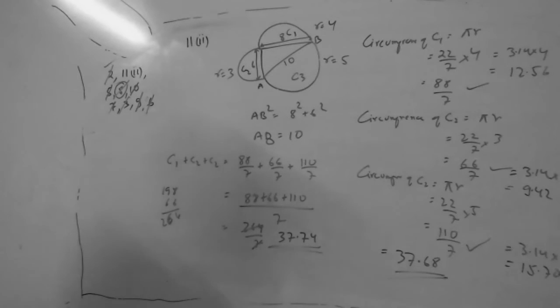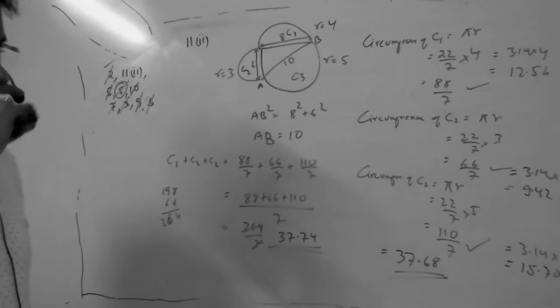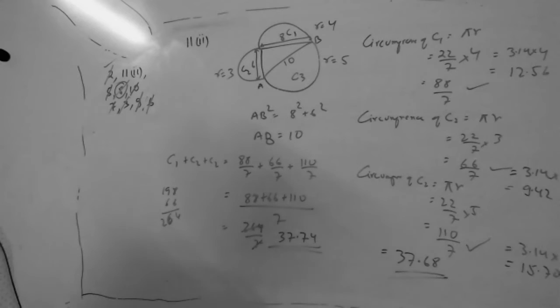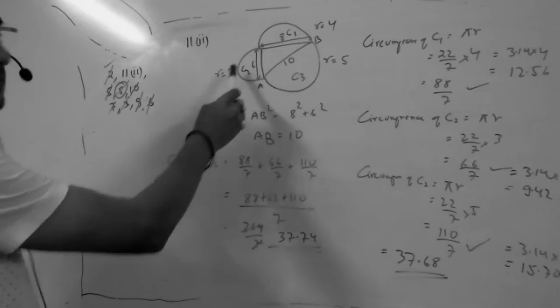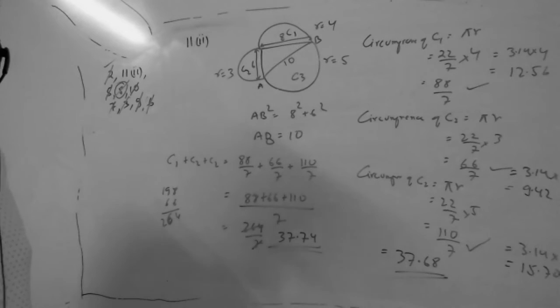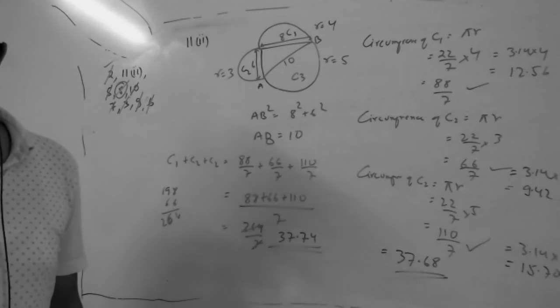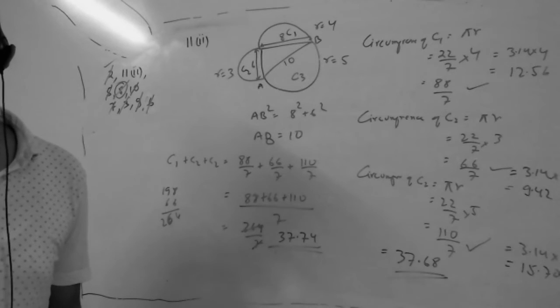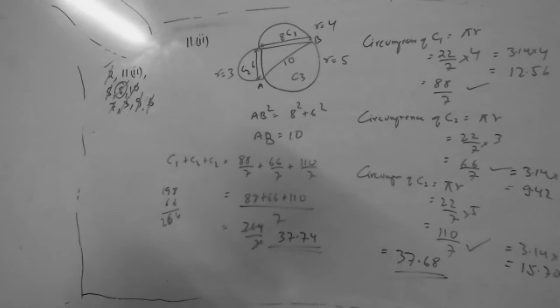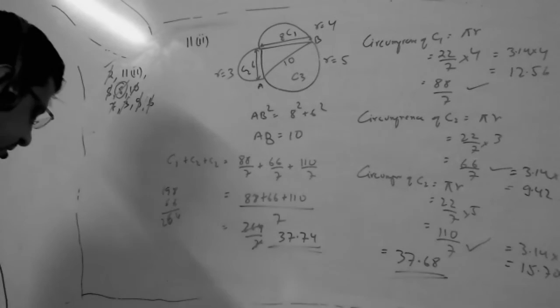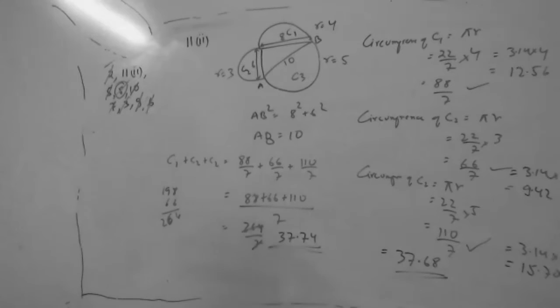Did you get it? How to find this circumference? Again, it was your question. Yes, sir. And can you find the area the same way? Pi r square. Radius you already know. Yes, sir. So that is 14.1. Does anyone have any other doubt in this chapter, in this exercise?